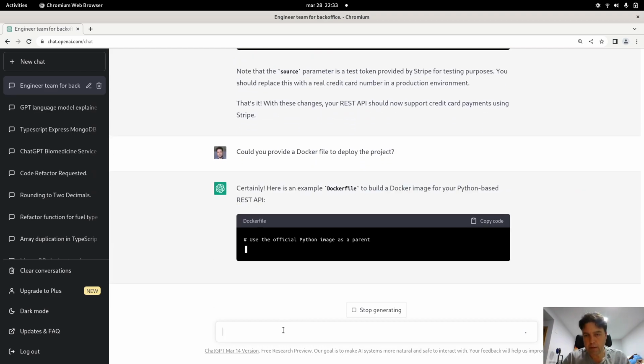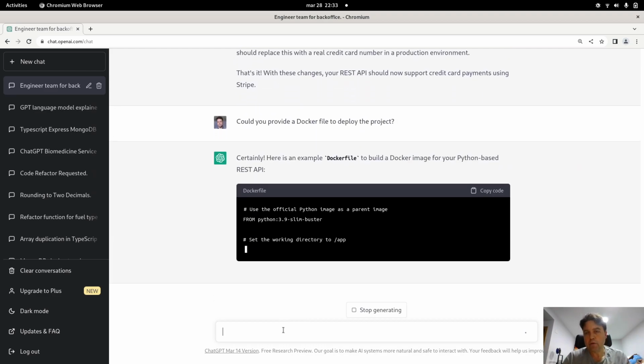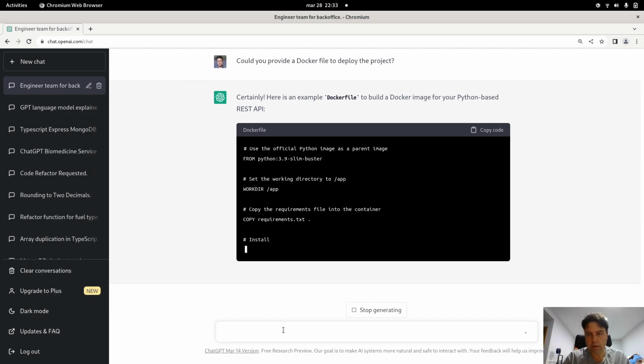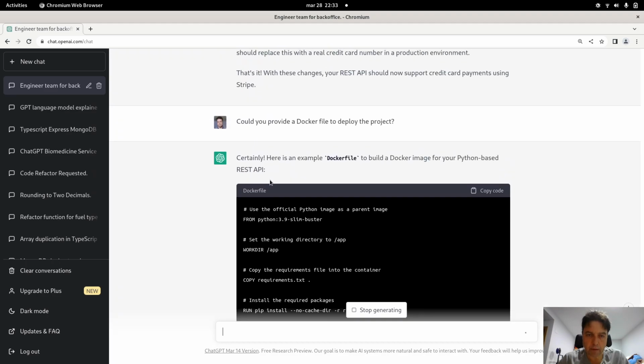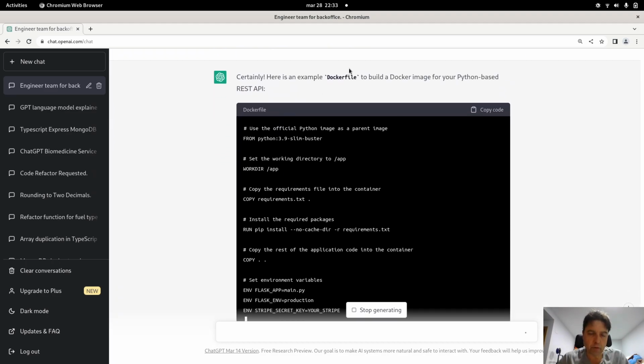Here, as we are talking about the Python version, he's proposing us the Docker file for Docker, and we can see that it is a normal Docker file from a Python project based on version 3.9. Probably this is because the ChatGPT information is a bit old, but right now the 3.10 version is the right one.